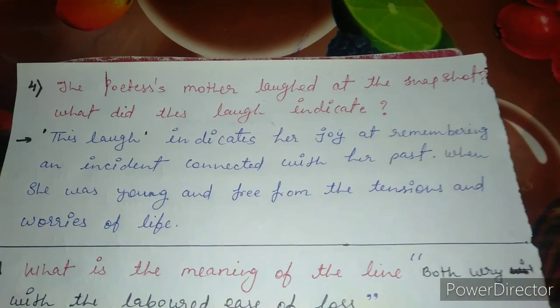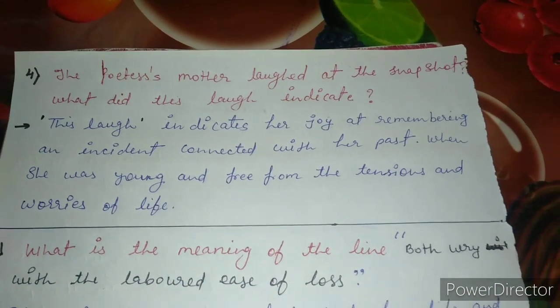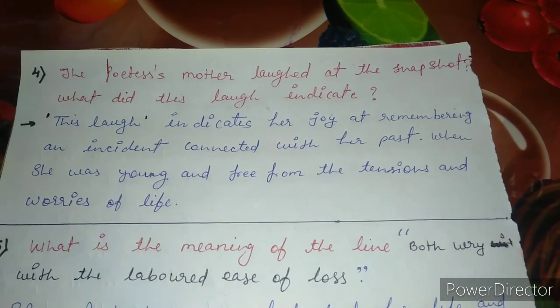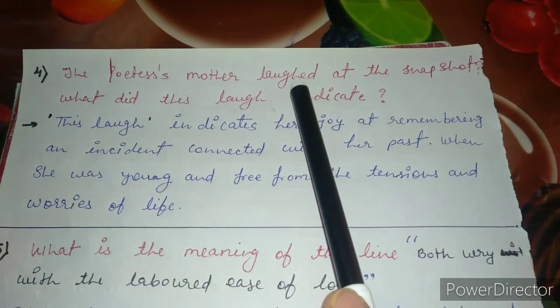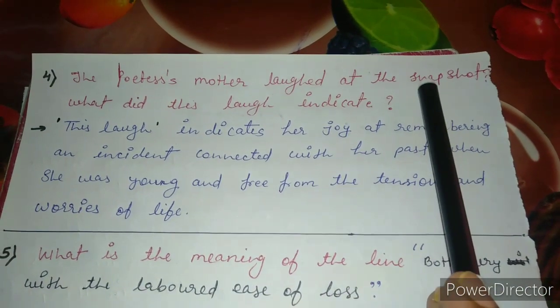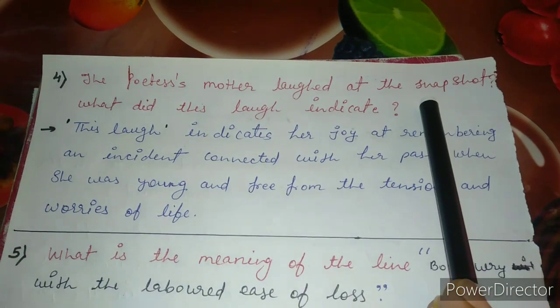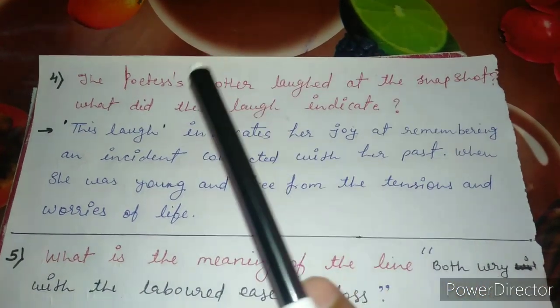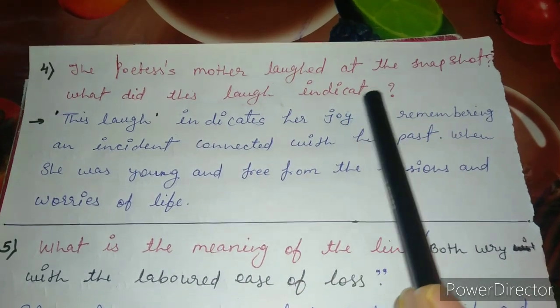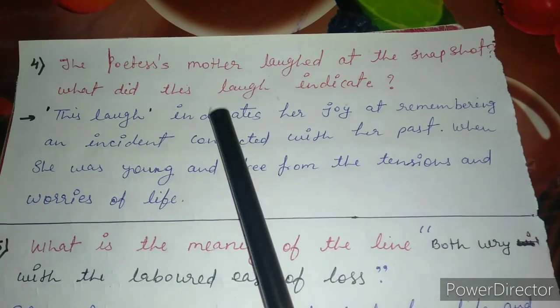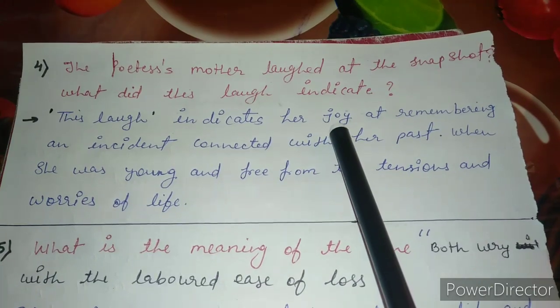Question number 4 is associated with the snapshot. The poetess's mother laughed at the snapshot. If you remember the stanza of the poem, she laughed. Why did she laugh? What did this laugh indicate? Let us understand. This laugh indicates her joy.